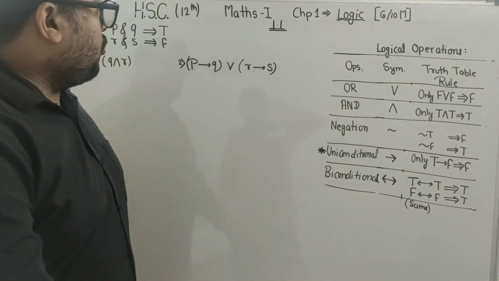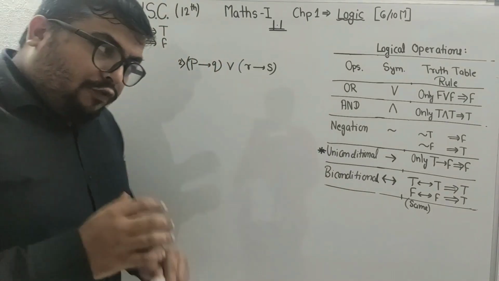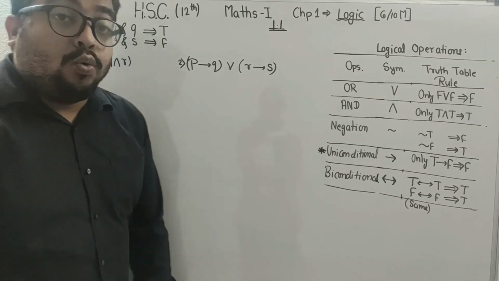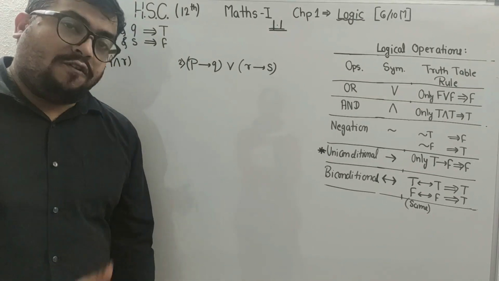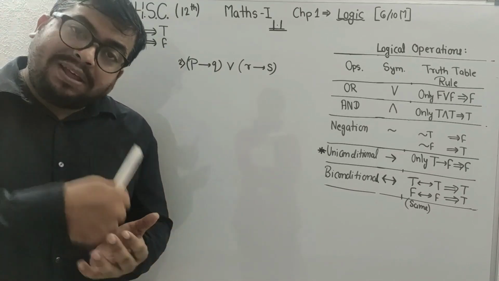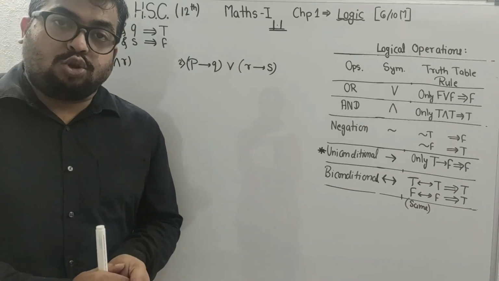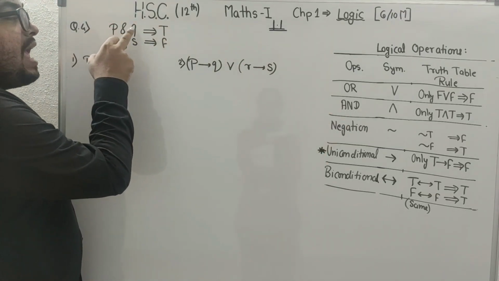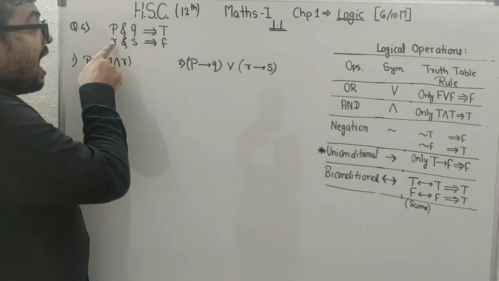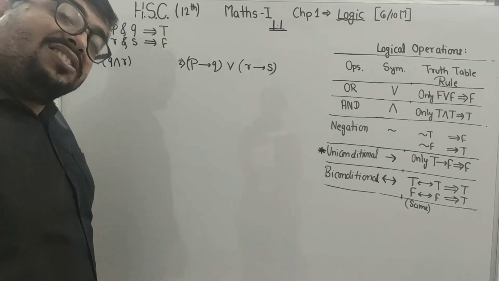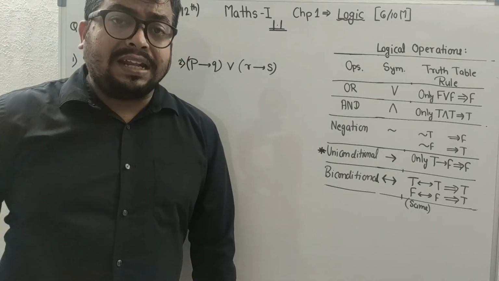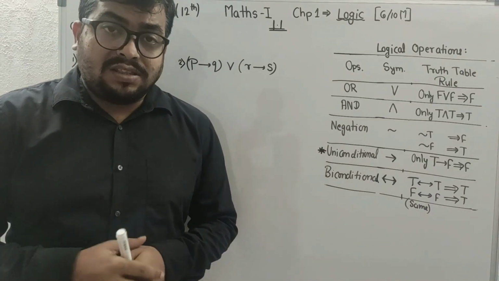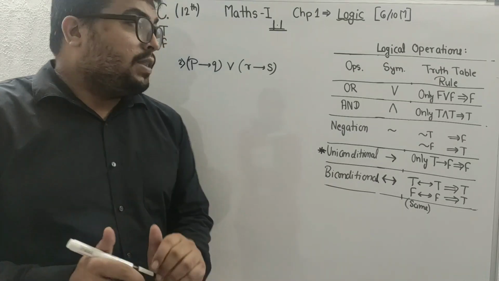So students, now this is your question number 4. In question number 4, you have to find the truth value of the given statements which are already in the symbolic form. Okay, so आपको already symbolic form में दिया हुआ है और आपको इसका value निकालना है, truth value. And in your question only, it is given that P and Q are true statements, R and S are false statements. ये आपको दिया हुआ है that these things are true, these things are false. Okay, in exam they can be interchanged, but the method will be same. Okay, now let's start.